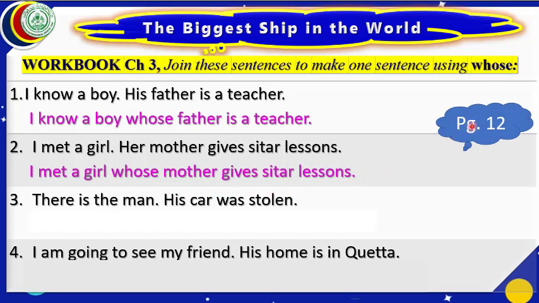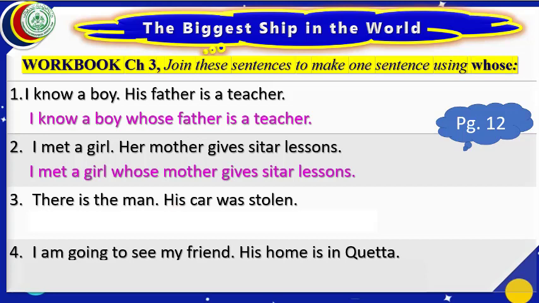Dear students, we are doing page 12 of our workbook. Let us move to the third part. There is the man. His car was stolen. The same rule will be applied here. We shall leave this full stop, this period. His will be changed into whose.